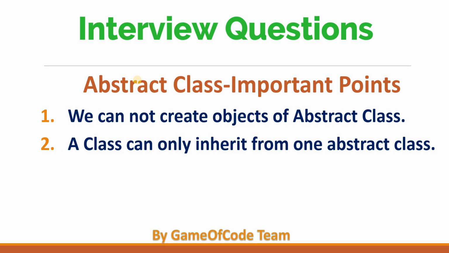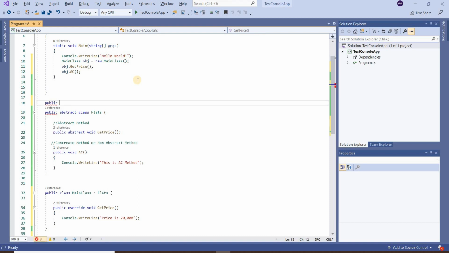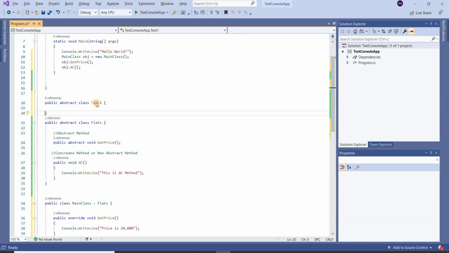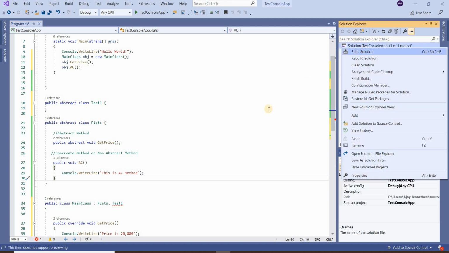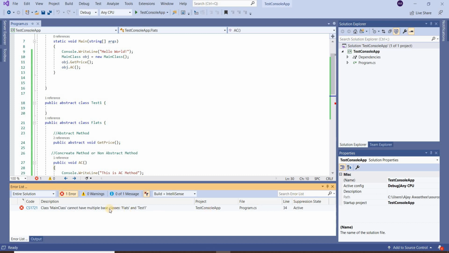And the second point is a class can only inherit from one abstract class. Suppose let's create another abstract class and just inherit it and build. So we are getting an error.